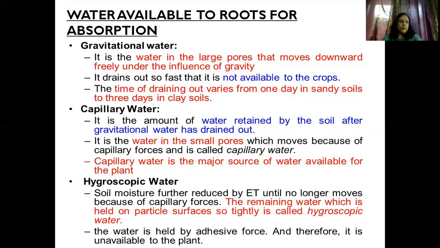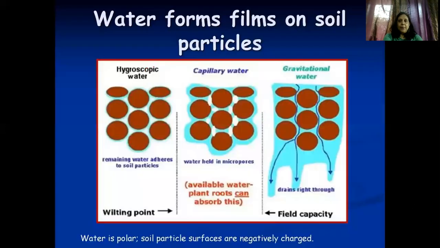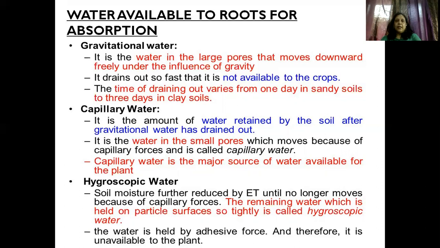Then the second one is the capillary water. What happens in the capillary water? The water is held in between. It is the amount of water retained by the soil after the gravitational water has drained out.